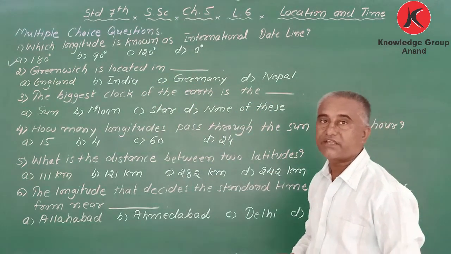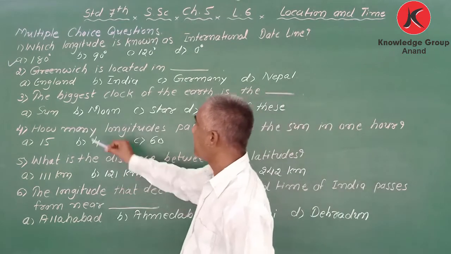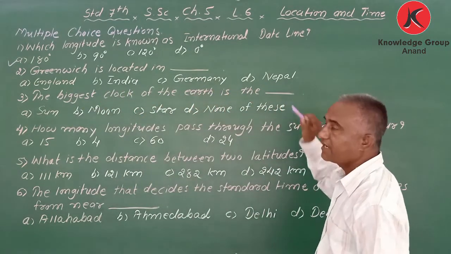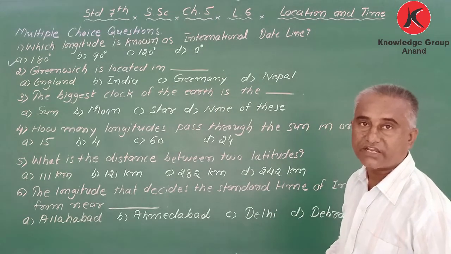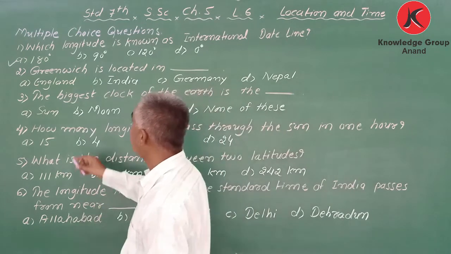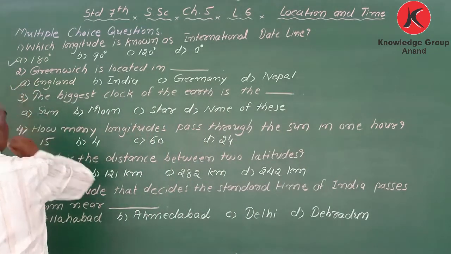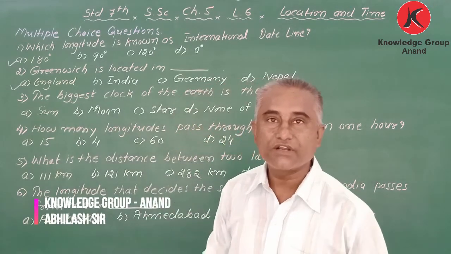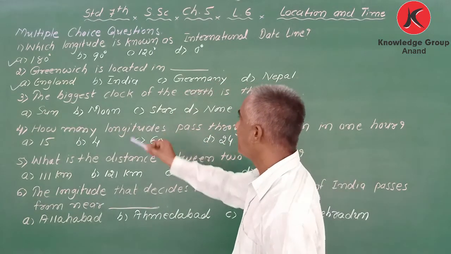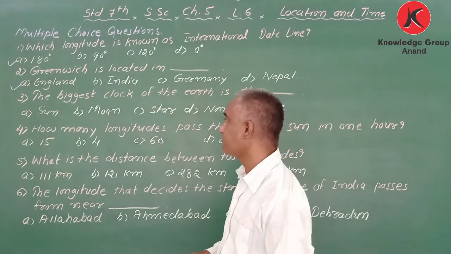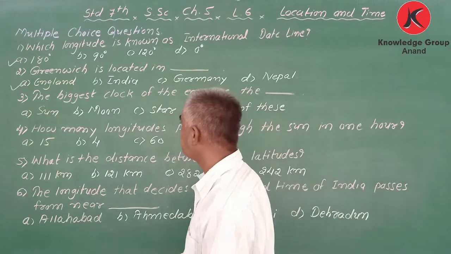Next question: Greenwich is located in blank. The options are England, India, Germany, and Nepal. Where is it located? You know better than me, my dear student. Yeah, correct. That is England. Many students have visited, na? During the hot season, you go, na? Okay, correct. So Greenwich is located in England. Superb. Good answer.